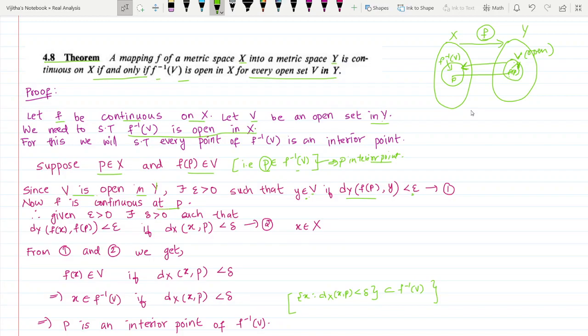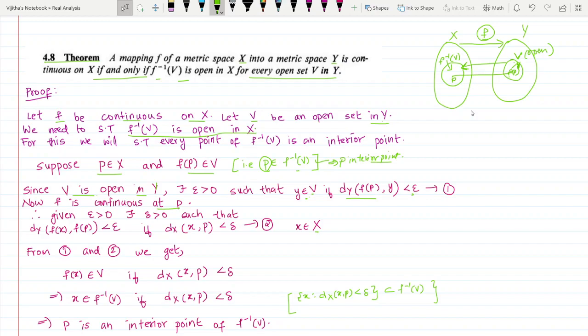So by definition, given epsilon greater than 0, there exists a delta greater than 0 such that dy of f of x, f of p less than epsilon if dx of x, p less than delta. Definition used of continuity. Mark it as equation number 2. And this is true for all x in X, because f is continuous in whole X. Capital X is continuous overall.